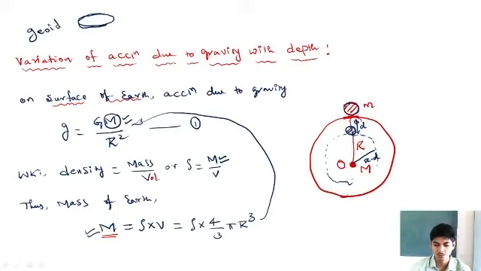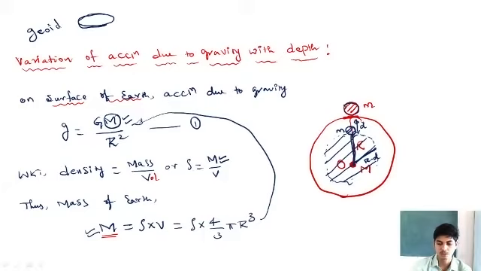See, only this portion of the Earth will now be exerting gravitational force on this body of mass small m. So the effective radius is now R minus d. This entire thing is R and the depth is d. So this distance should be R minus d.